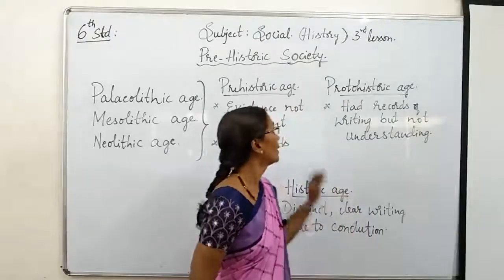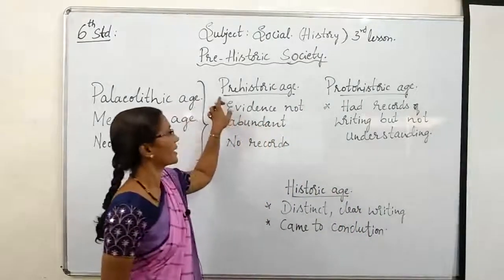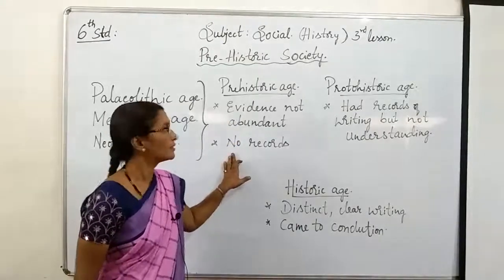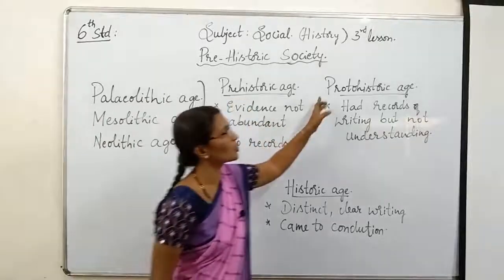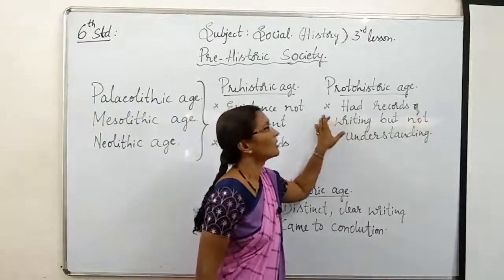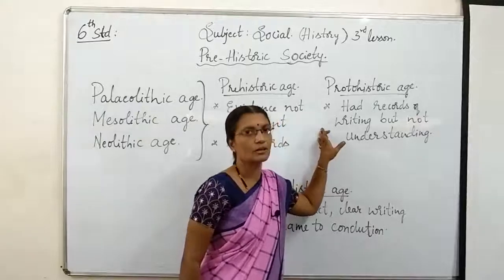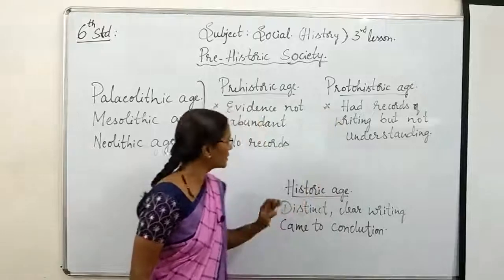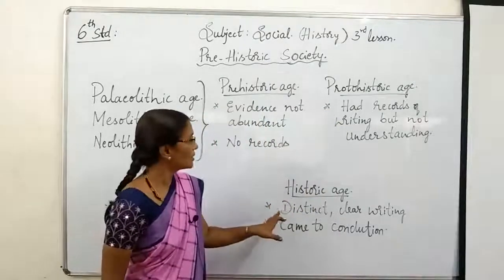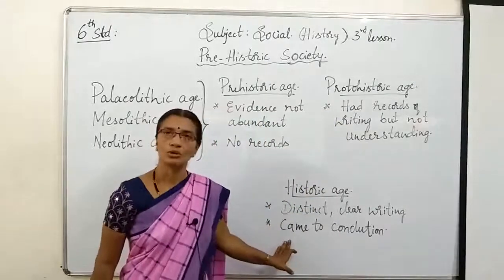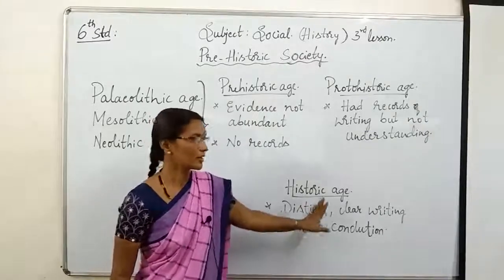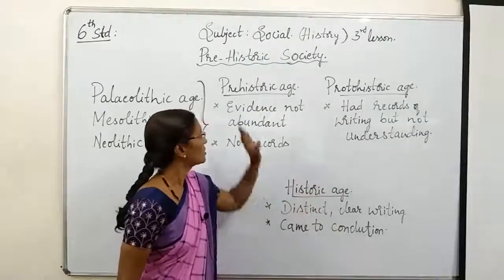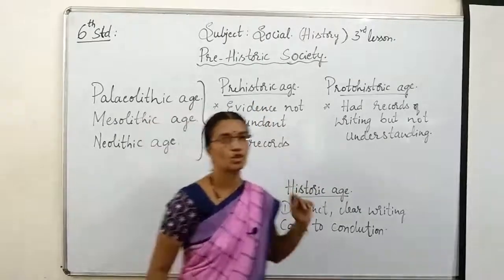So totally, what we read now: the prehistoric age, in which evidence is not abundant and there are no records of writing. Second is the proto-historic age, where records and writings were there but no one can read them. And the third one is the historic age, where distinct, clear writing came into existence and we can read it. So these are the 3 main ages: prehistoric, proto-historic and historic age.